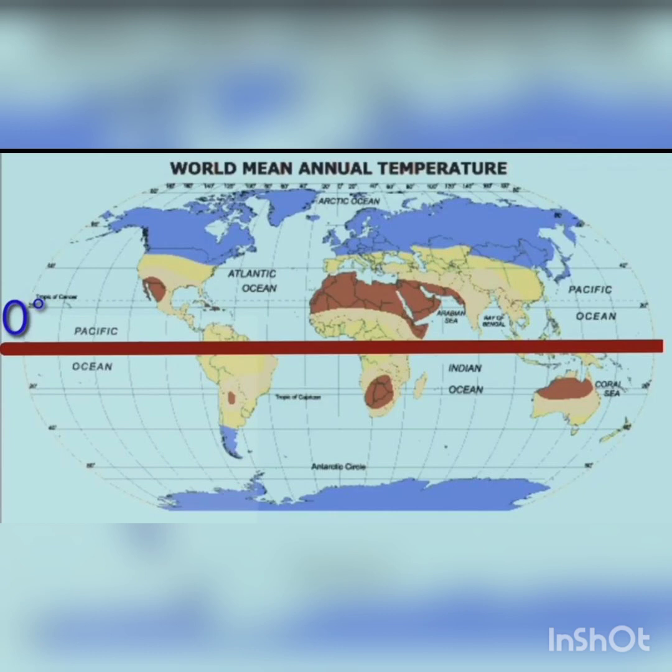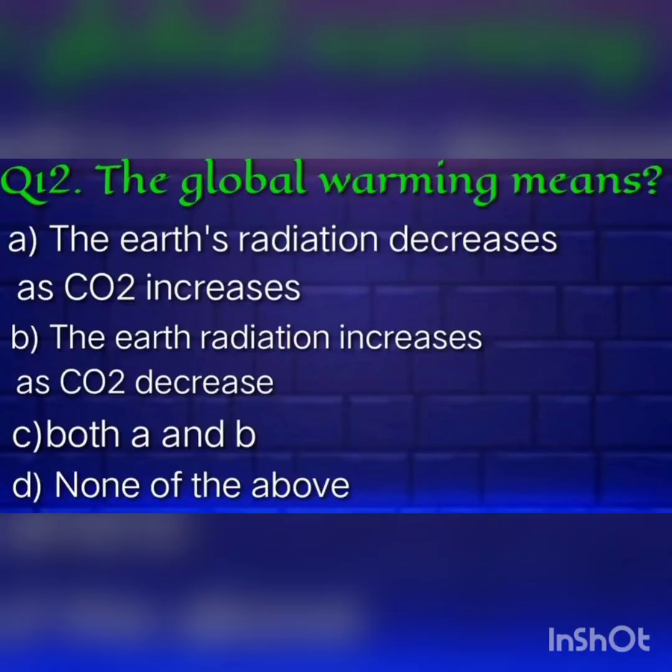What are the continents that are near to the equator? Answer is South America, Africa and Asia. These continents are near to the equator.